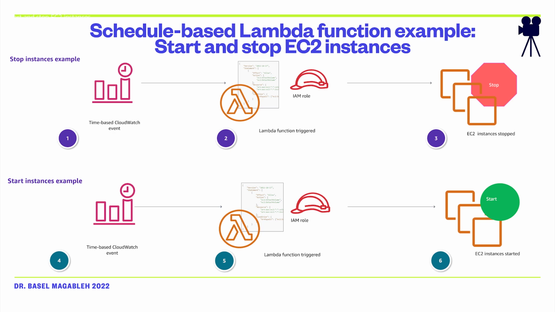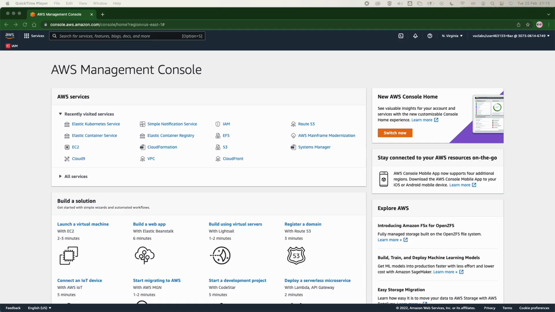Later at, for example, 5 a.m. GMT, a CloudWatch event is scheduled to run a Lambda function to start the EC2 instances, and the Lambda function is triggered and runs with the IAM role that gives it permission to start the EC2 instances. The EC2 instances enter the running state.